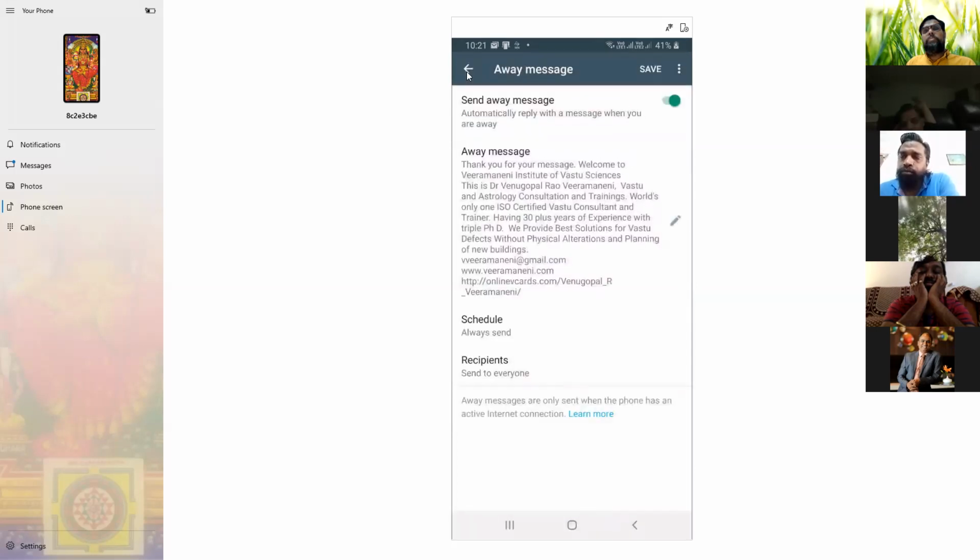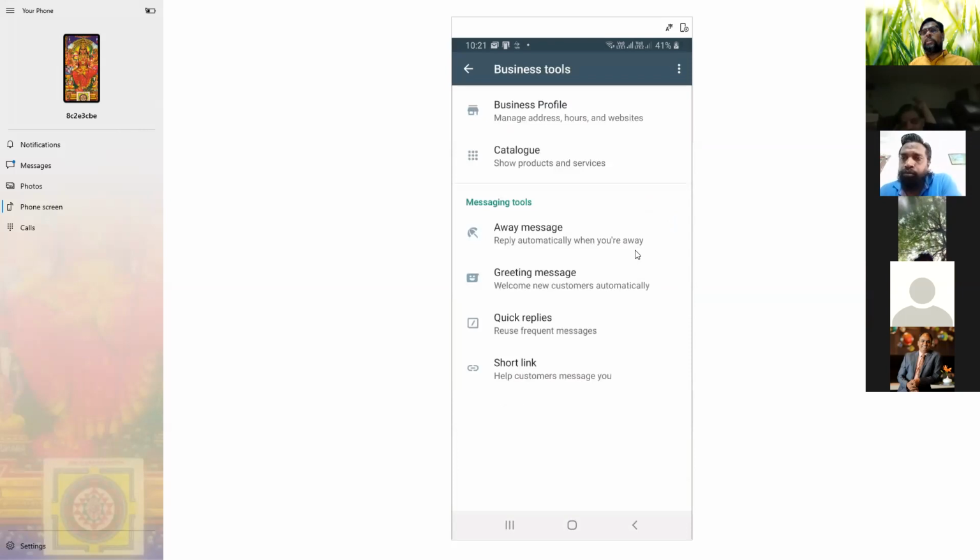What about groups? Will it go to the group also if I get a message in the group? No, it will not. This away message is an automatic reply sort of thing, like it was there in Outlook for 20 years. If you send a message, they will get, I'm out of office, I'm on leave, I'm on vacation. So WhatsApp will do that for you.